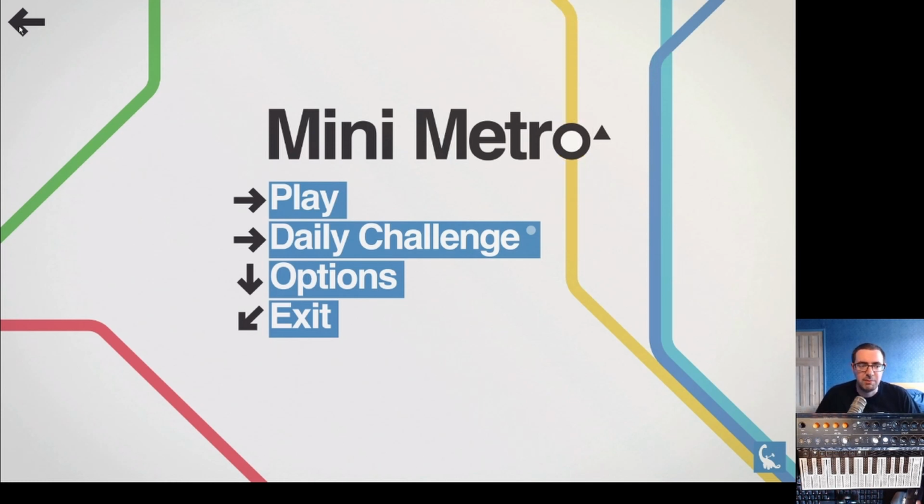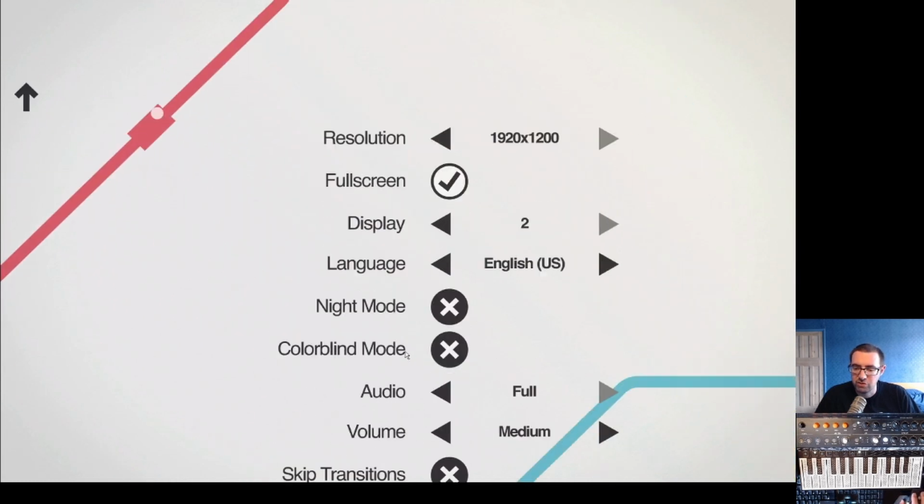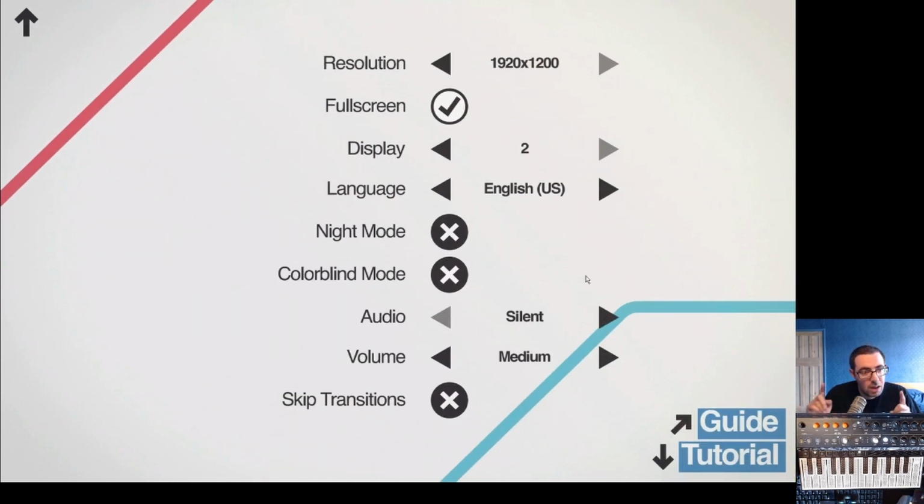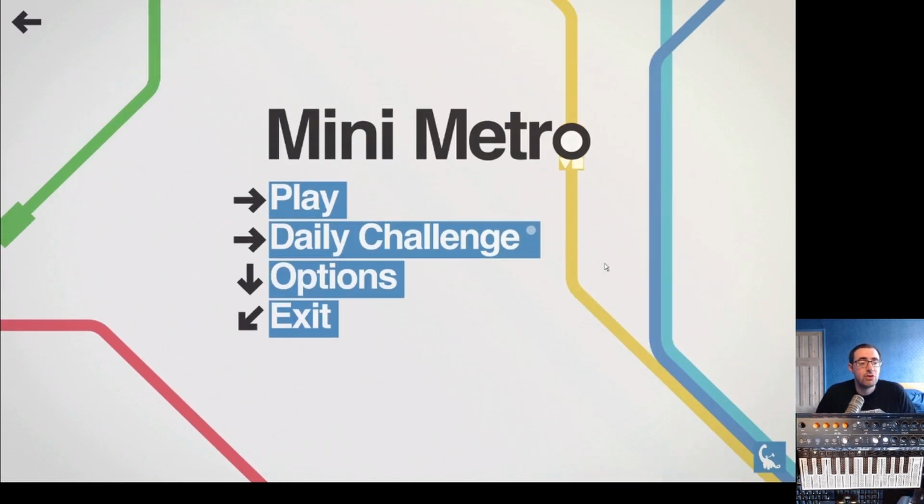So this has been Mini Metro. I'm just going to mute it while I finish off. Such a lovely touch, the way that it doesn't just mute immediately, but it fades with its release tails. So this has been a very, very quick video and not very well prepared on Mini Metro, and looking at procedural audio.